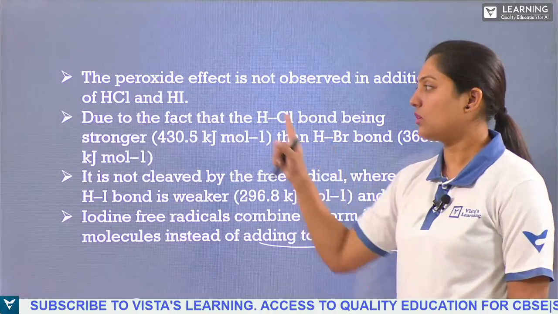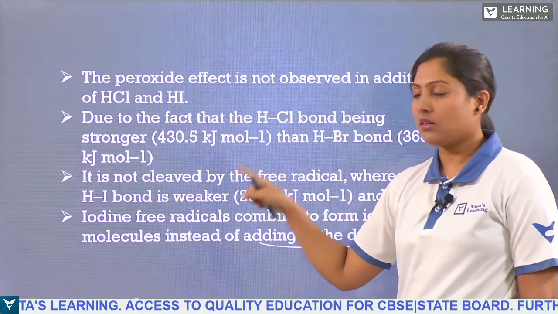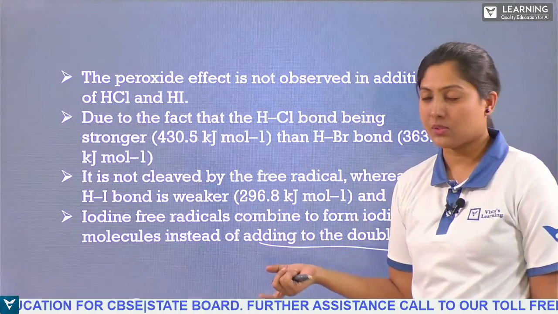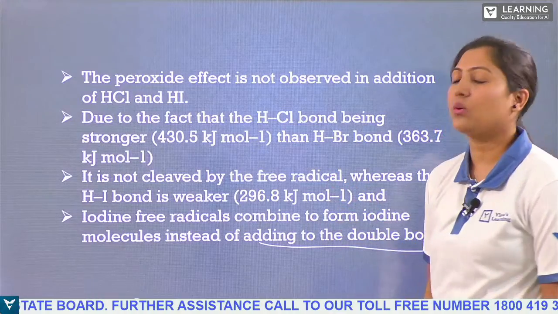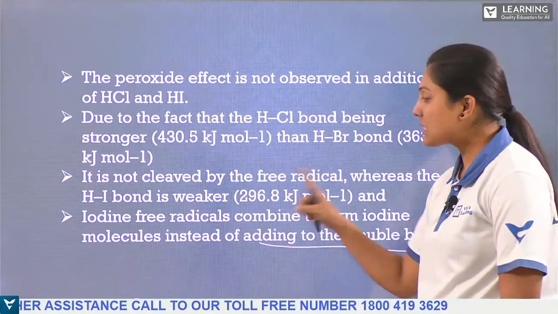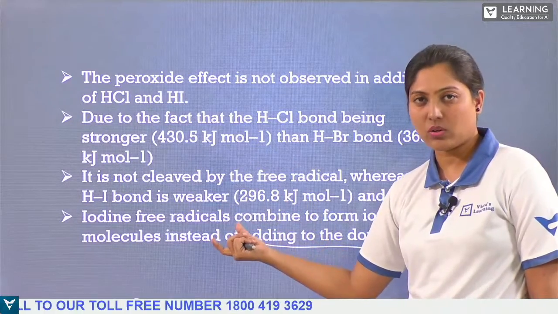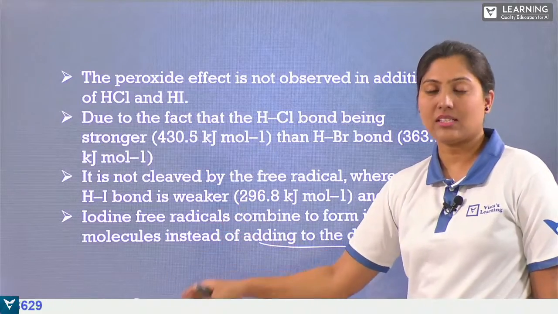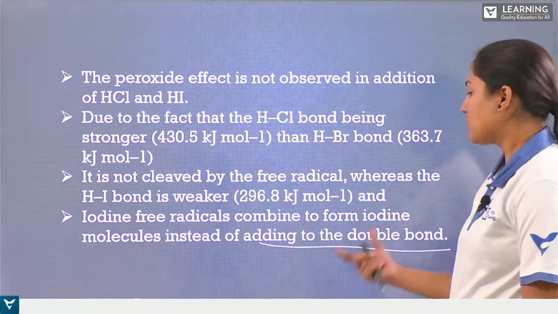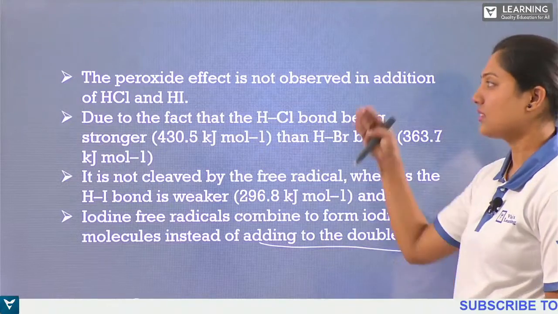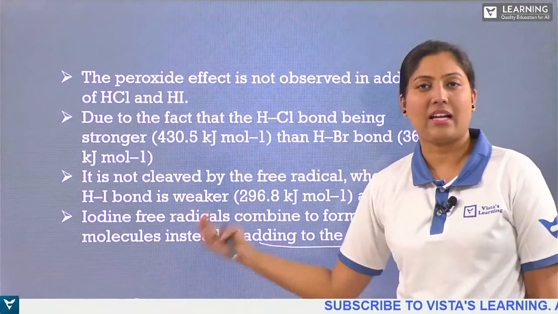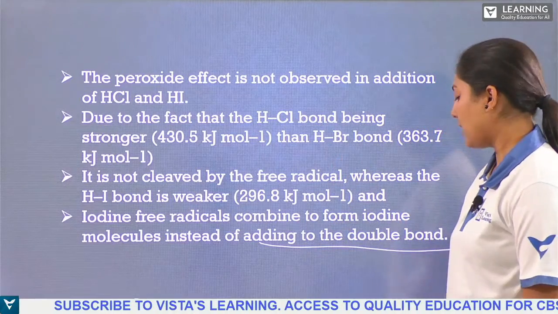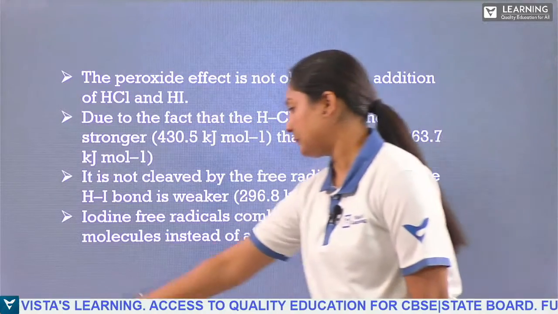Why for hydrogen chloride? Because it has a stronger bond. So if you have a stronger bond, we cannot easily go ahead with homolytic cleavage. And if you have hydrogen iodide, it is weak, but the free radical forms. The iodine free radical will add up with another iodine molecule instead of going to the double bond. So this is why the peroxide effect, or Kharasch effect, or anti-Markovnikov's rule is not valid for hydrogen chloride or hydrogen iodide.